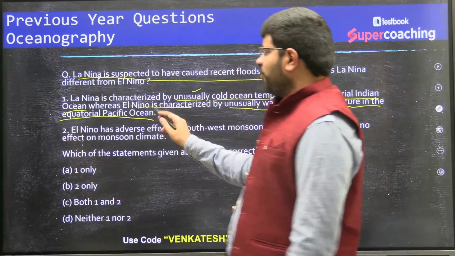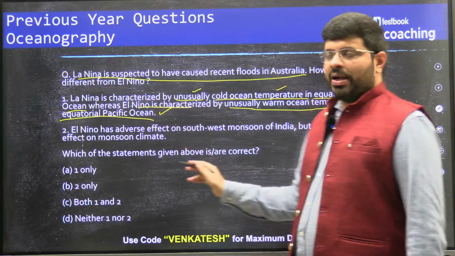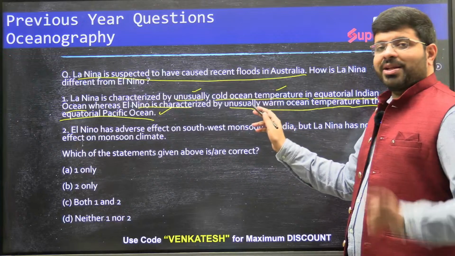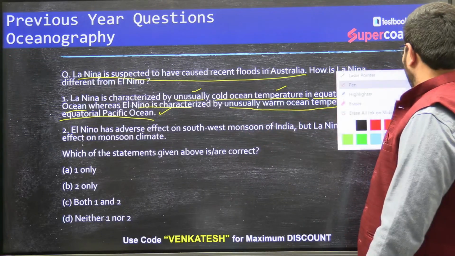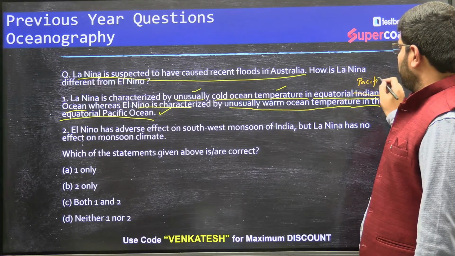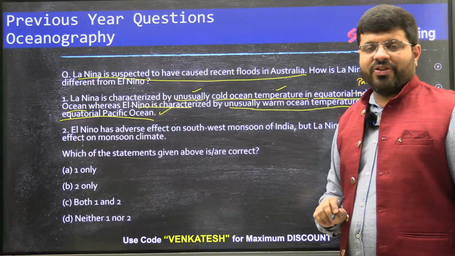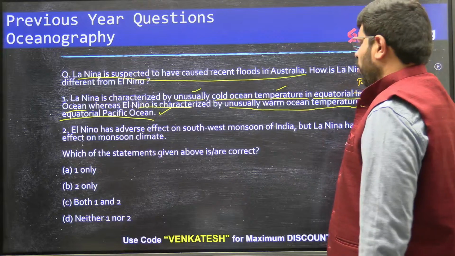So the statement of El Nino is right. Whereas the statement of La Nina, unusually cold ocean temperature, to that extent it is right, but it is not at the equatorial Indian Ocean. It is also the equatorial Pacific Ocean. In fact, it is the Western Pacific Ocean.